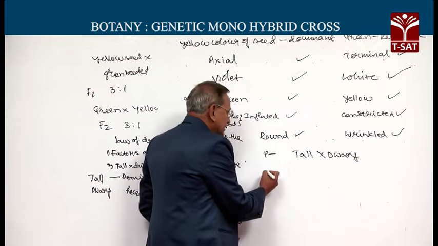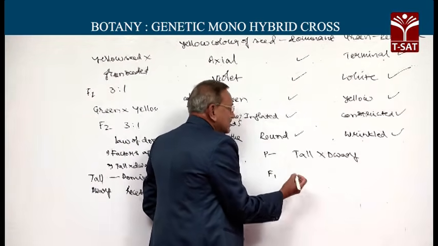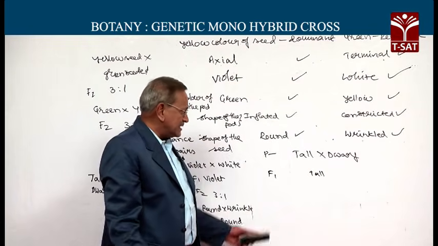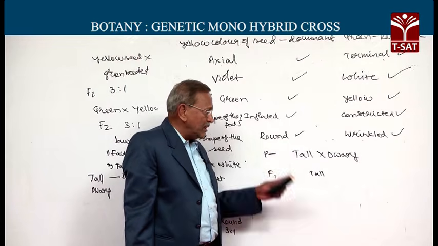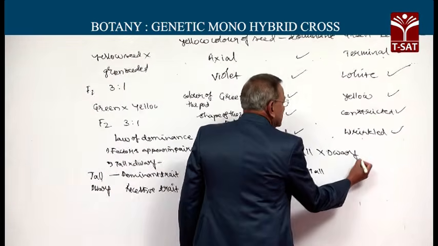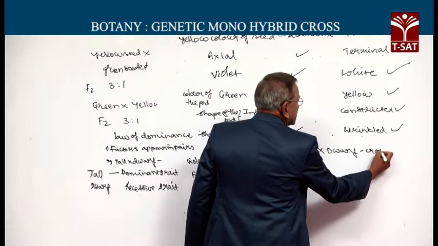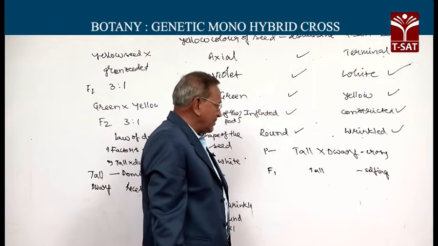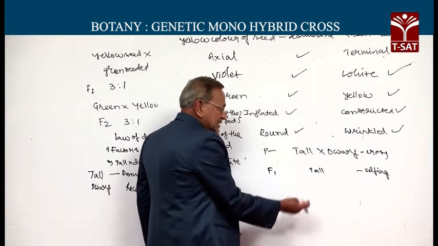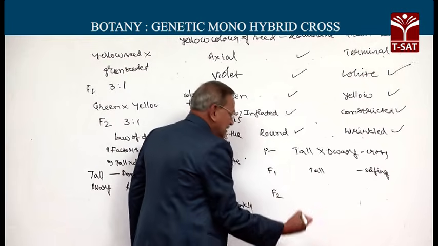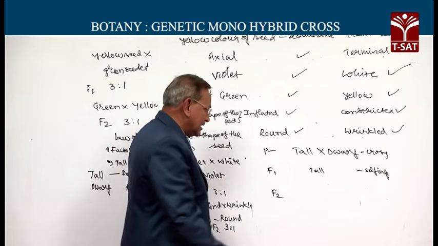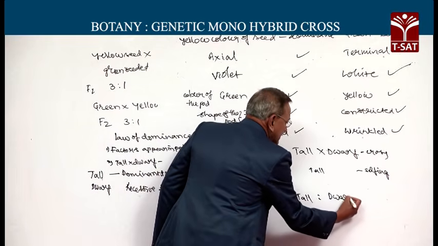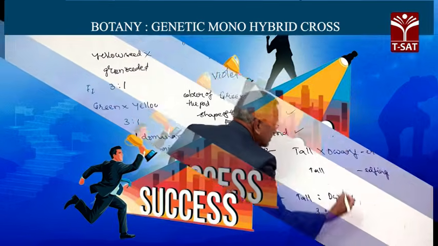When these are crossed, seeds are obtained and all seeds of the hybrid develop into tall plants only. Here it is a cross, whereas here selfing is done. The F1 plants are selfed and the seeds are collected and planted. In the F2 generation, we have tall and also dwarf in the ratio 3:1.